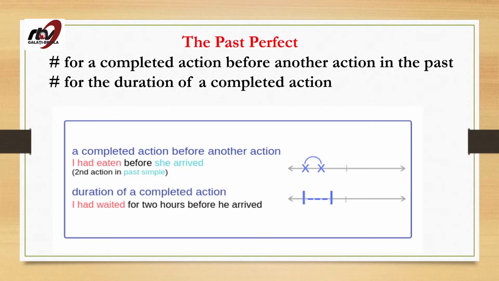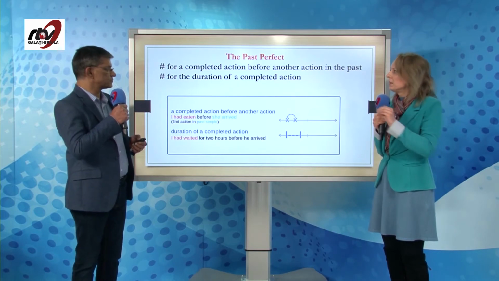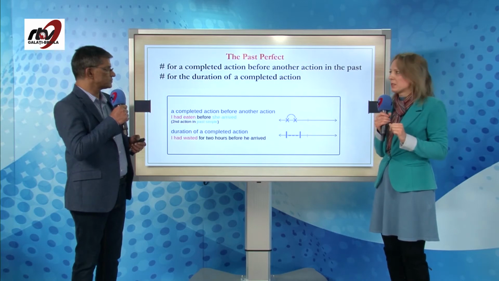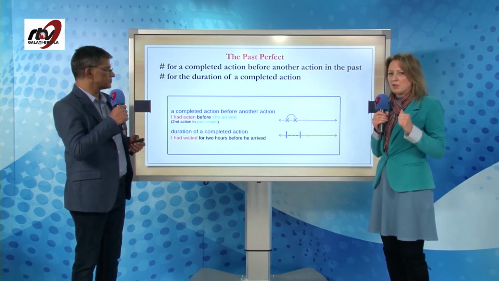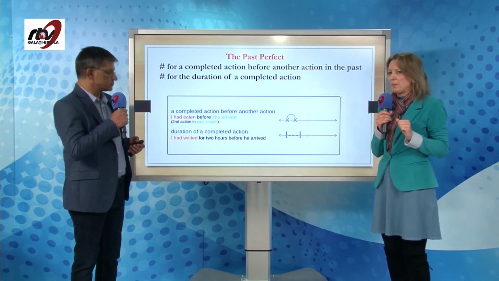For example, when we talk about a completed action before another action in the past, vorbim despre o acțiune care s-a încheiat înaintea unei alte acțiuni din trecut. De exemplu, când m-am întors acasă, părinții mei plecaseră. Da? Plecaseră is the past perfect. Okay? Când am ajuns acasă is the other action in the past.